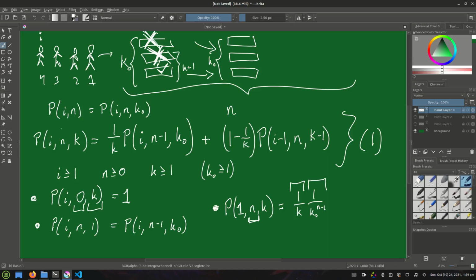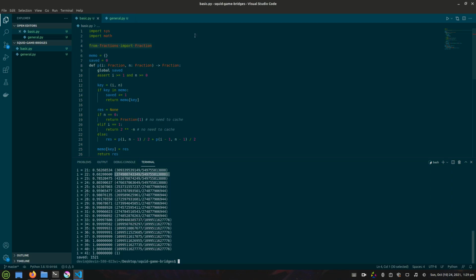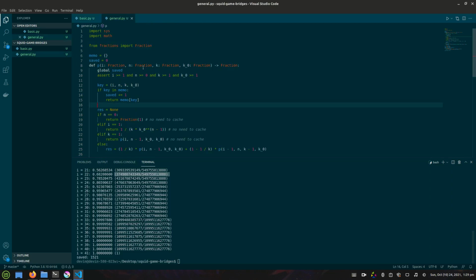This is only important if you're going to be doing it in a programming language, because you'll probably want the input to be something like this, but it's going to be implemented with this third parameter k, which is only used internally, really.